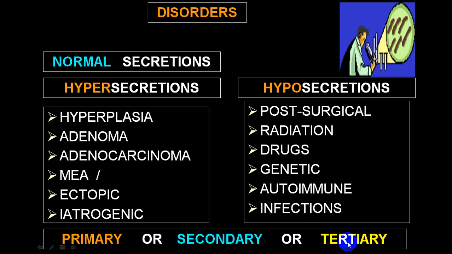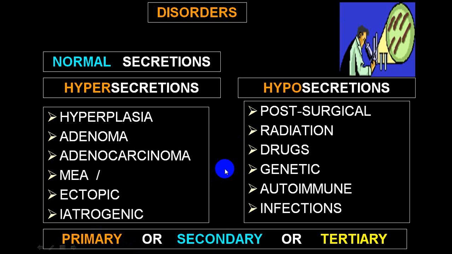Now the tertiary word is almost gone. Tertiary was utilized for hypothalamic overproduction, which will produce more in the anterior pituitary, which will have an effect on the primary target organ, and then it was called tertiary, and overproduction by the pituitary was called secondary. Now this tertiary word is usually not commonly utilized. Now they call it primary and secondary. Primary means the primary target organ, and secondary means the organ which stimulates the primary organ.